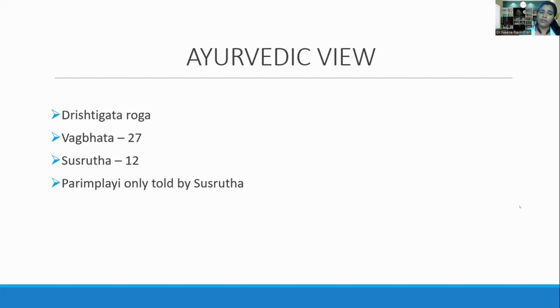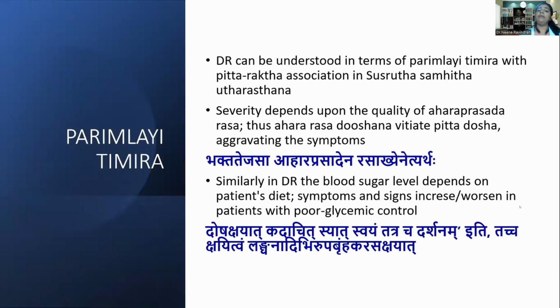Now, coming to the Ayurvedic perspective, Acharya Vagbhata explains 27 Drishtigata Rogas and Acharya Sushruta explains 12 Drishtigata Rogas, and among them one is Parimlaya Timira. So diabetic retinopathy can be understood in terms of Parimlaya Timira because of Pitta and Rakta vitiation, and the severity of the condition depends upon the quality of Ahara Prasada Rasa, because of the food we are consuming, and thus the Ahara Rasa vitiates the Pitta Dosha and aggravates the symptoms.